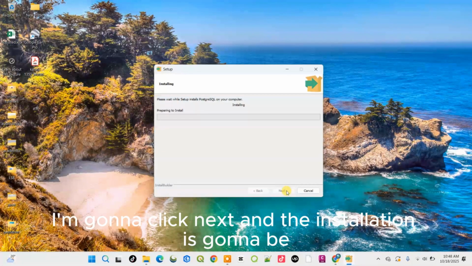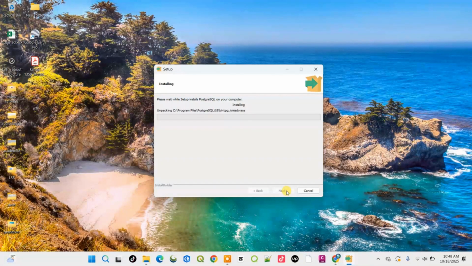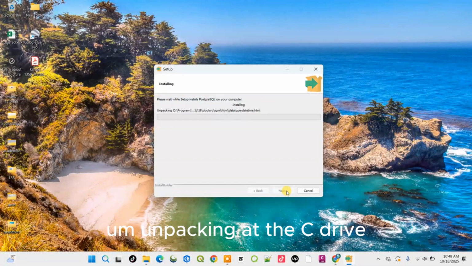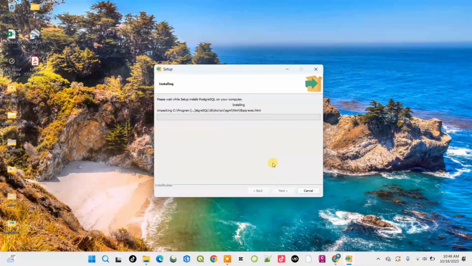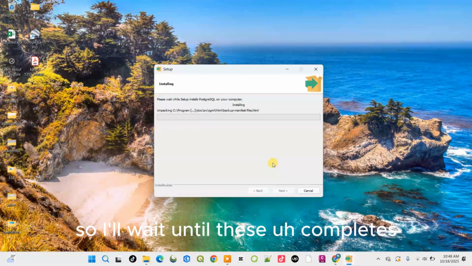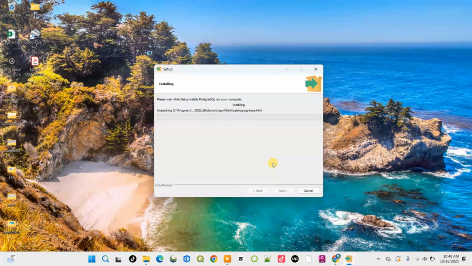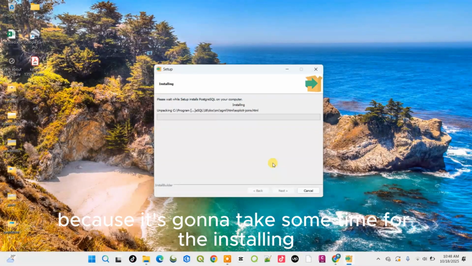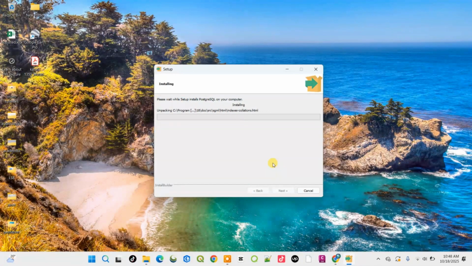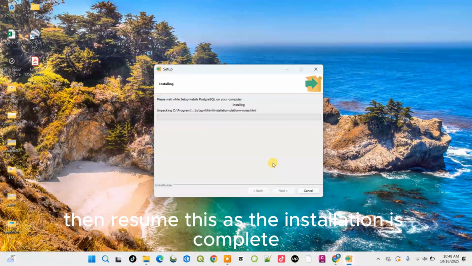I'm going to click next, and the installation is going to be unpacking at the C drive. So I'll wait until this completes. I'm going to pause it because it's going to take some time to install, then resume as the installation is complete.